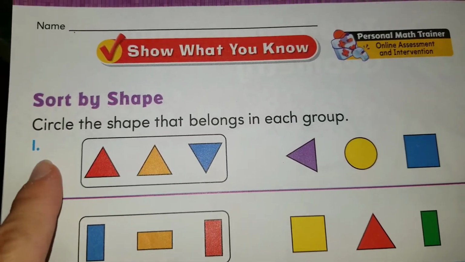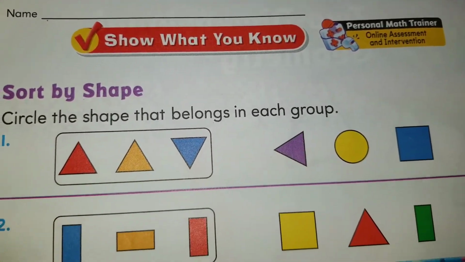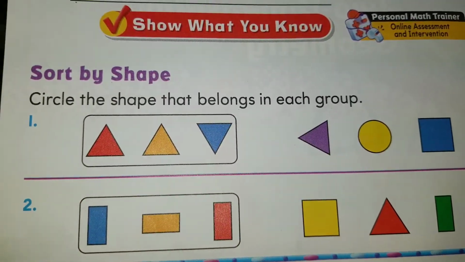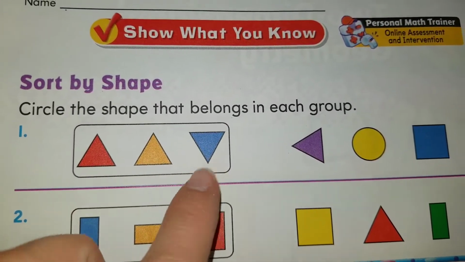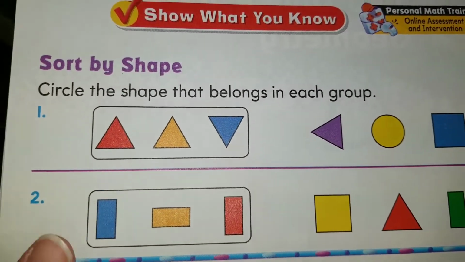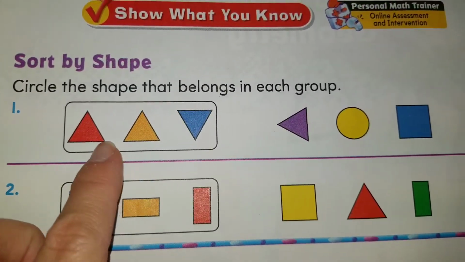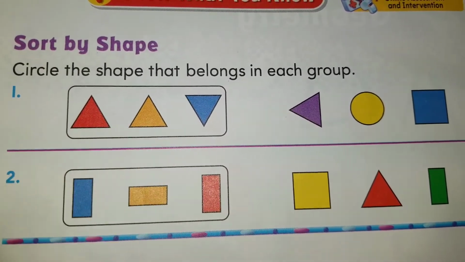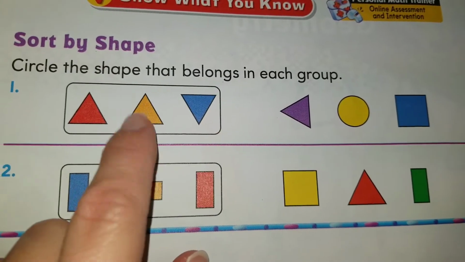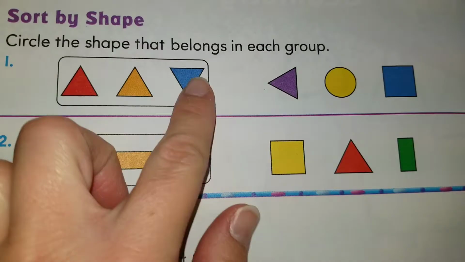Alright, here we go. We're going to do number 1. Circle the shape that belongs in each group. So over here, boys and girls, what shape can we see here? Each of these shapes has 3 sides. Do you remember the name of the shapes that have 3 sides? Yes, these are triangles. How many triangles do we have? We have 3 triangles. So, which of these shapes do you think belongs in this group? This is a group of triangles.